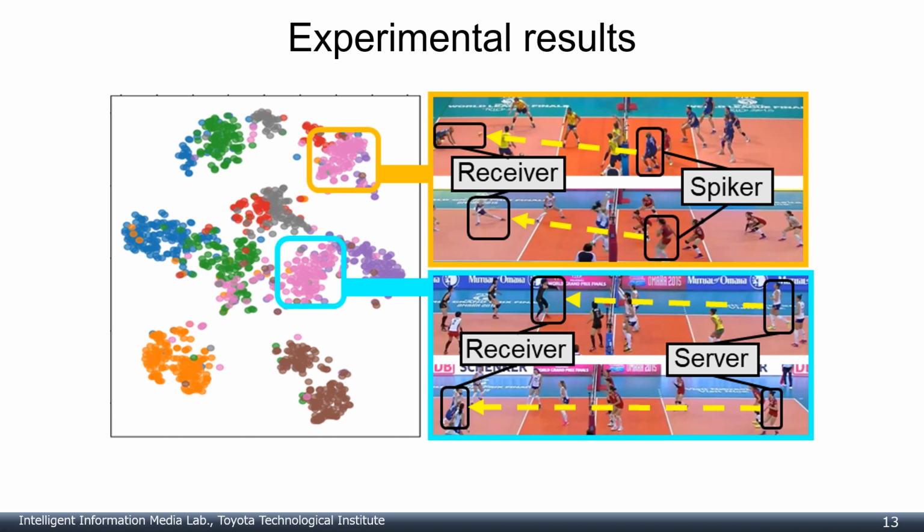As shown in this example, our group activity features are learned well enough to represent visually subtle but important differences that are not represented in the manually defined group activity classes.